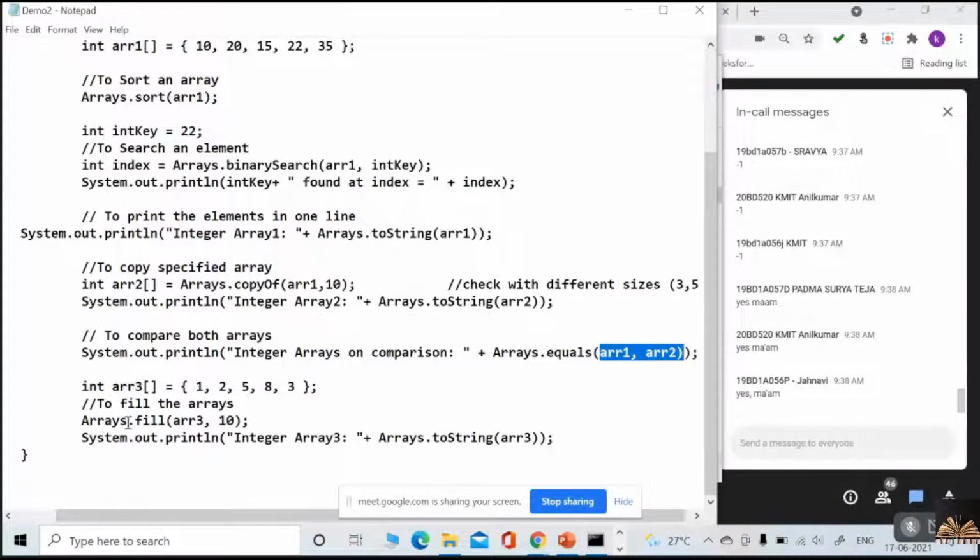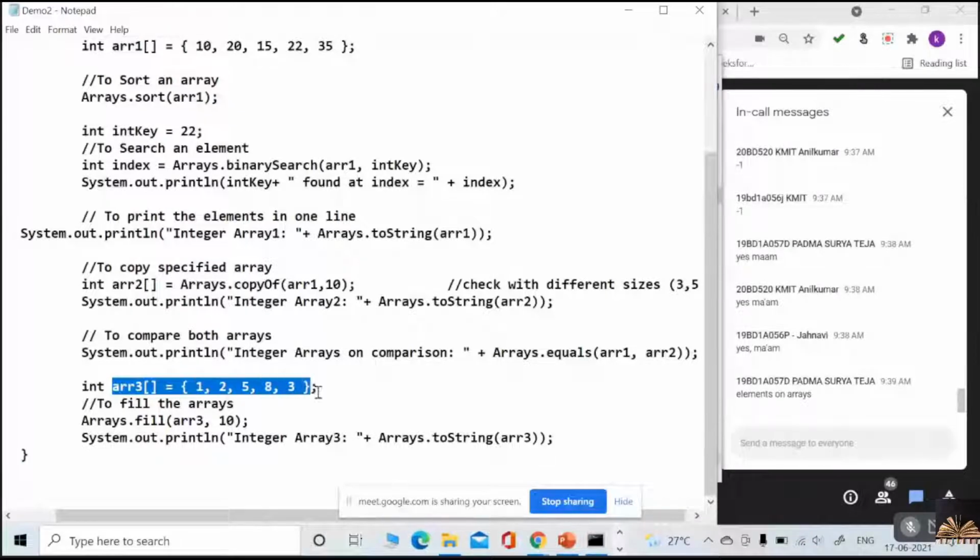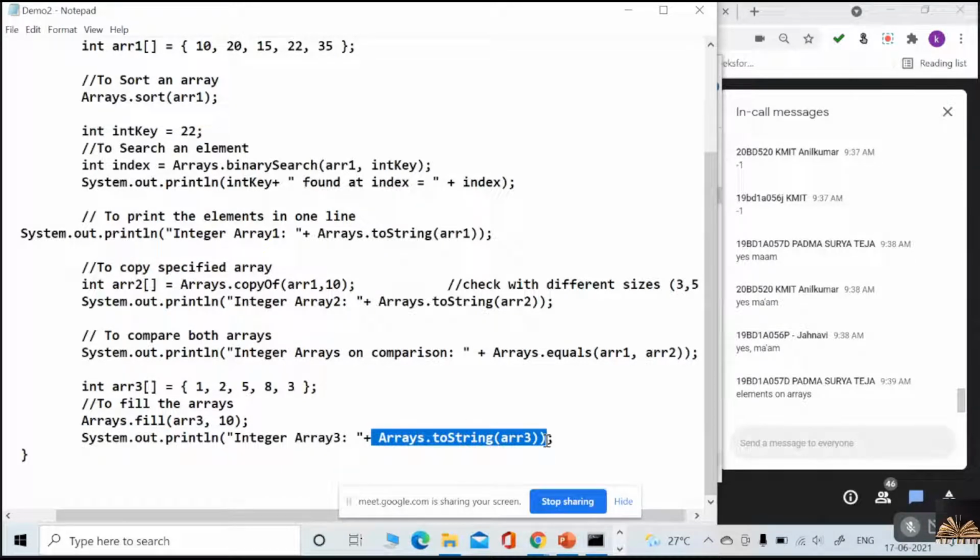Now, one more method you have is the fill method. What the fill method does is, suppose there is an array 3 and I want to fill all the elements with 10. That is, in array 3, all the elements I want as 10, not 1, 2, 5, 8, 3. Then I use the fill method, which takes two parameters: the desired array and the number which you want to fill. Okay, understood? Again, I am using the toString method to display the elements. Let me execute this once.